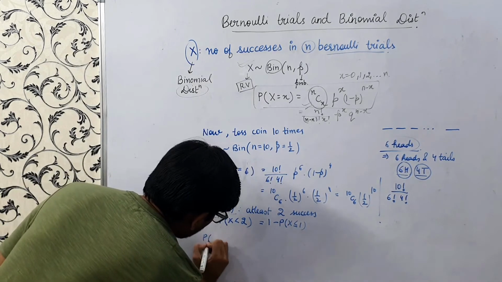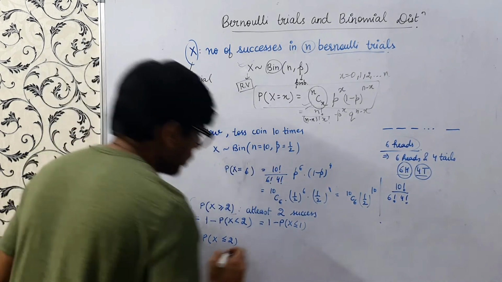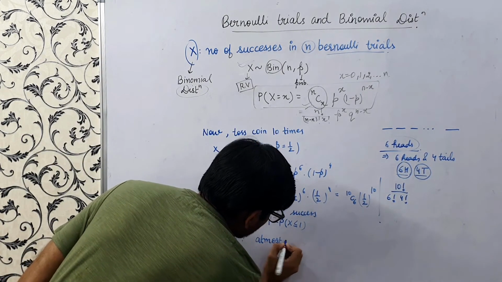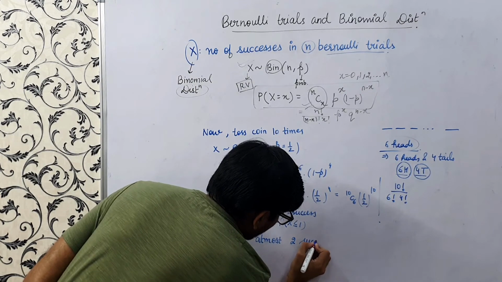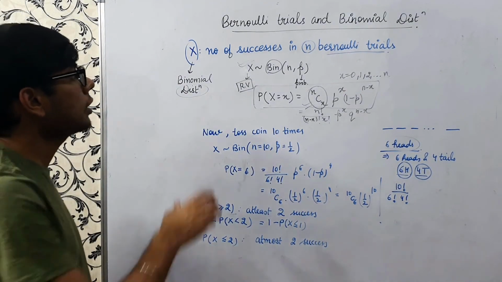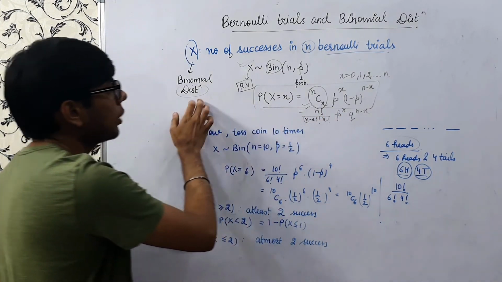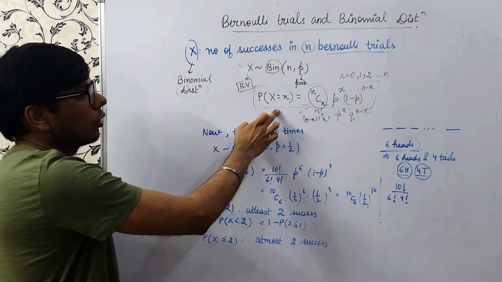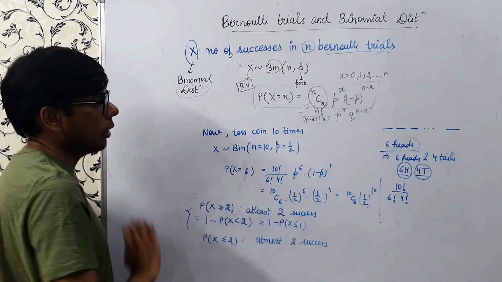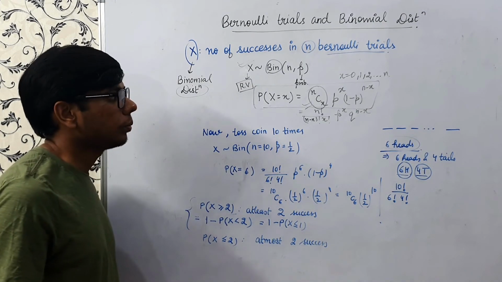And suppose x less than or equal to 2. So this is nothing but at most 2 successes, ज़्यादा से ज़्यादा 2 successes. Right? So this is the binomial distribution. It has this formula through which we can calculate the probability of a specific x, like here we wanted the probability for 6 heads, so we have calculated it. So hope you have understood the binomial distribution in Bernoulli trials.